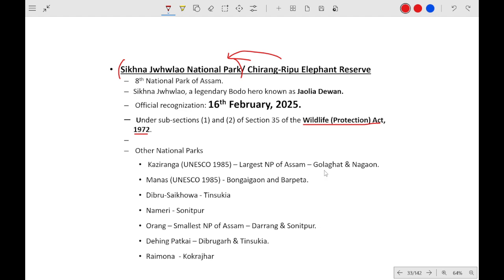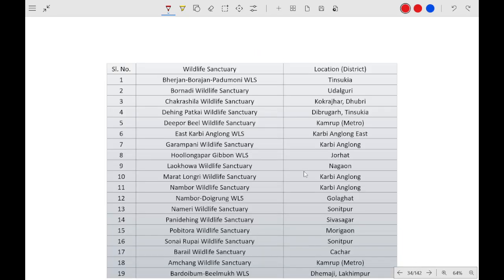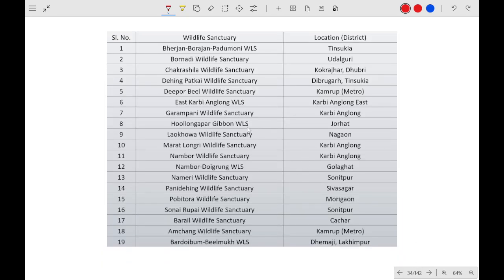Kaziranga National Park is in Golaghat and Nagaon. Manas National Park is in Bongaigaon and Barpeta. Dibru-Saikhowa is in Tinsukia. Nameri is in Sonitpur. Orang is the smallest national park. It is in Darrang and Sonitpur. Dihing Patkai is in Tinsukia. Raimona is in Kokrajhar. And these are some of the wildlife sanctuaries. Some of the important ones. Okay, so you have to remember all of that.